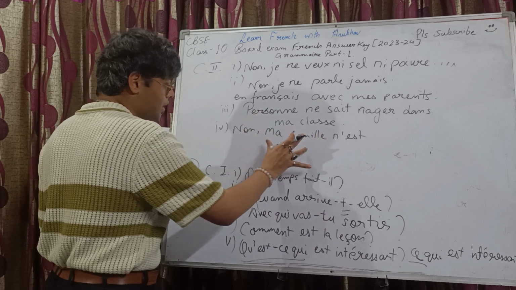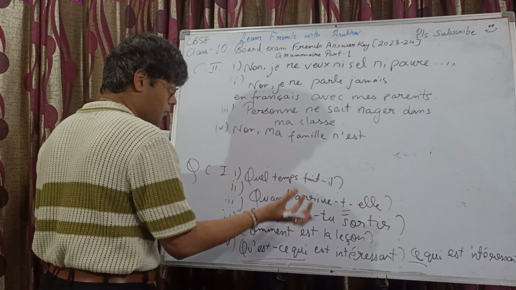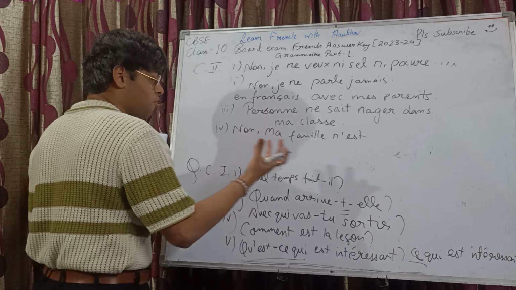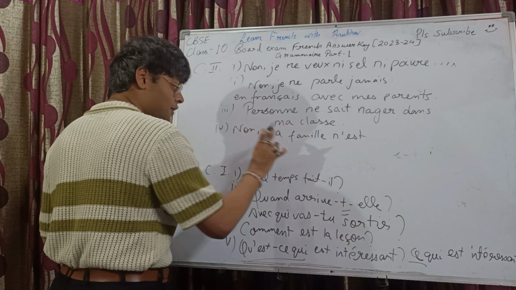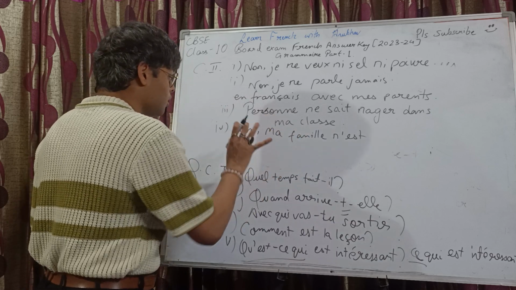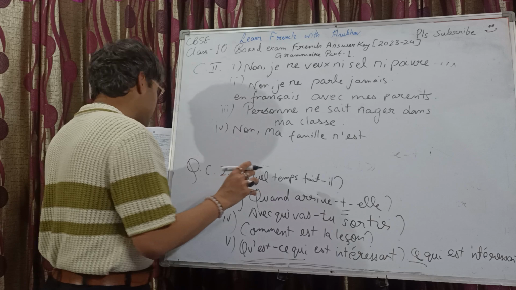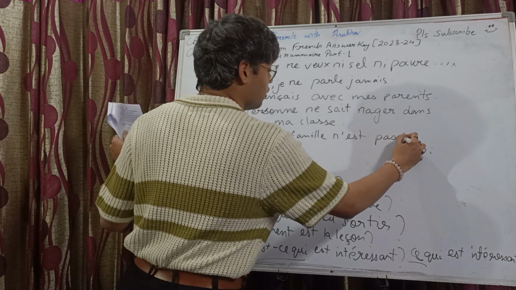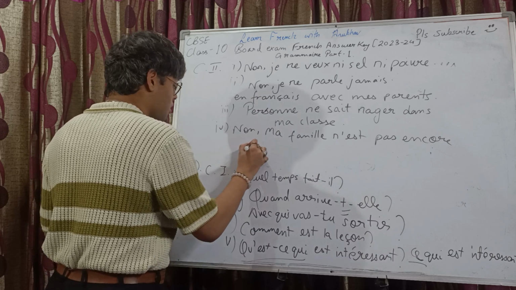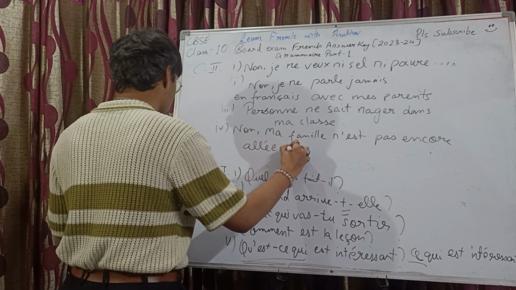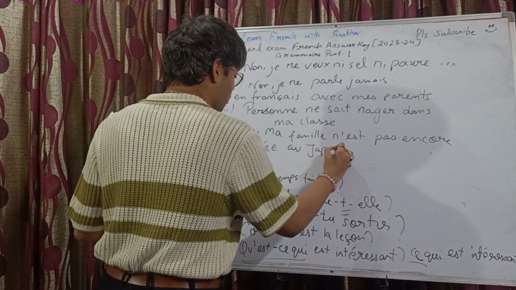Though family is a group of people, a sort of plural subject, family in itself is a third person singular thing. So, no, ma famille n'est pas encore allée au Japon.